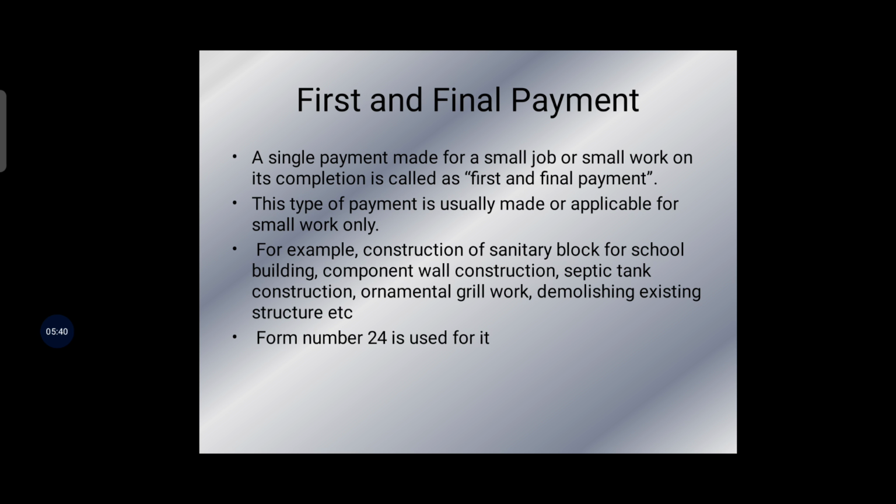For example, construction of a sanitary block for a school building, compound wall construction, septic tank construction, ornamental grill work, demolishing an existing structure, etc. This form is used for making payments to a supplier, if the whole of the amount is to be paid in one installment on receiving the goods. Bills of several contractors and suppliers can be prepared on a single form if the payments relate to the same head of account. This is your first and final bill, and Form number 24 is used for it.